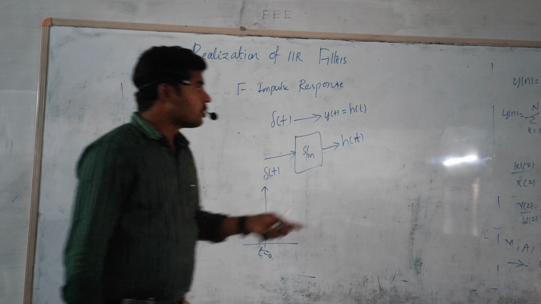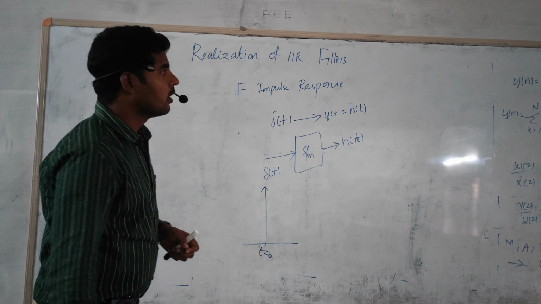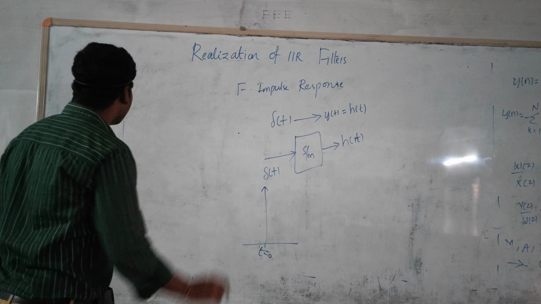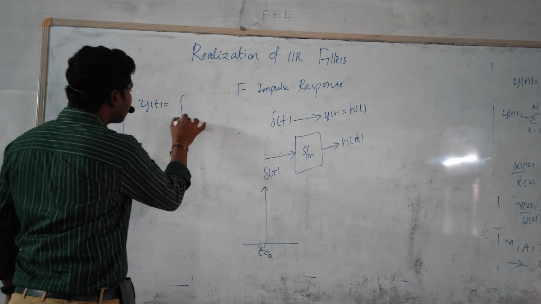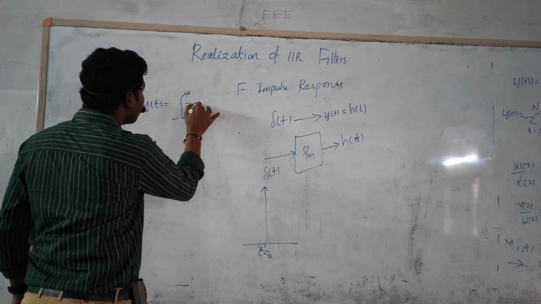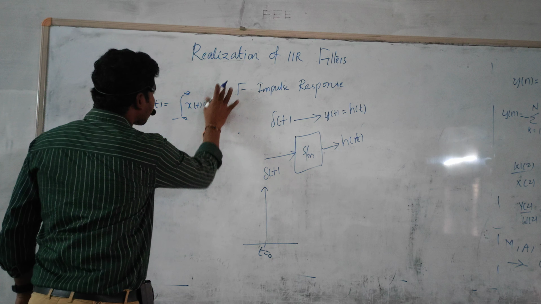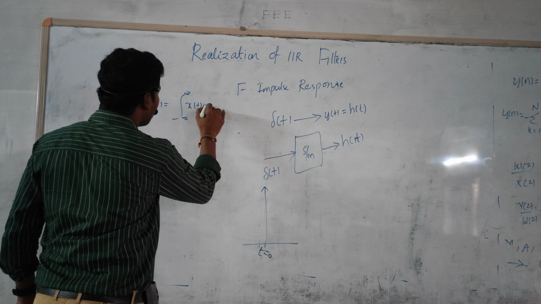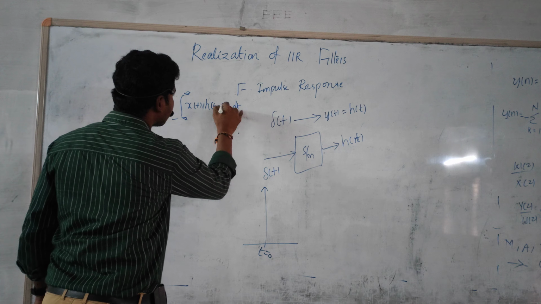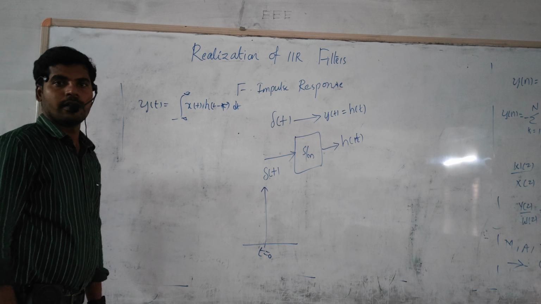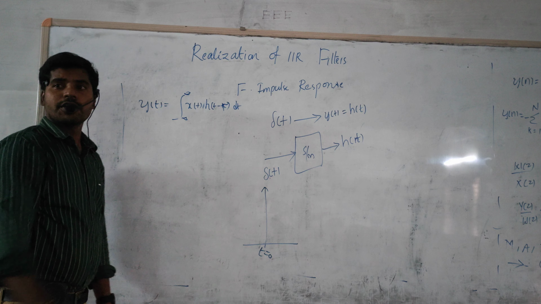One of the most important equations in the time domain: y of t is equal to the integral from minus infinity to infinity of x of tau into h of t minus tau. This is the convolution formula.